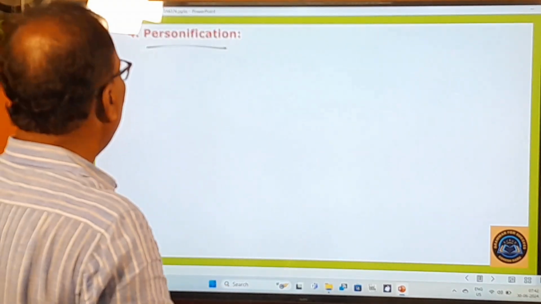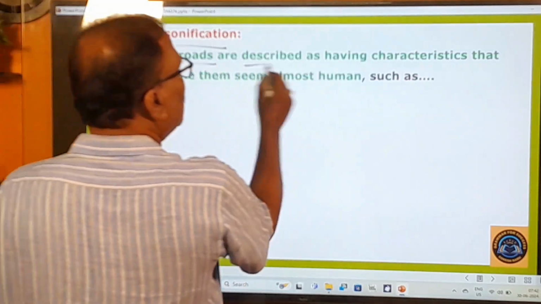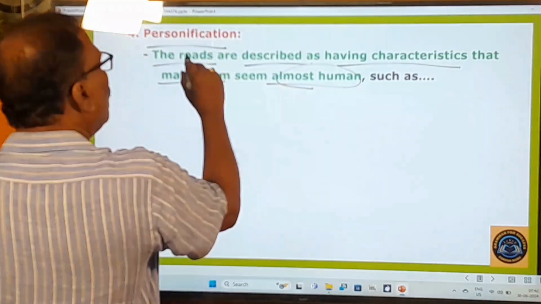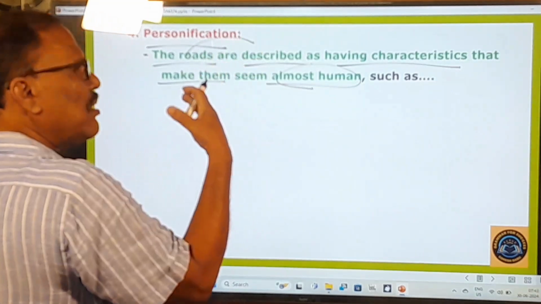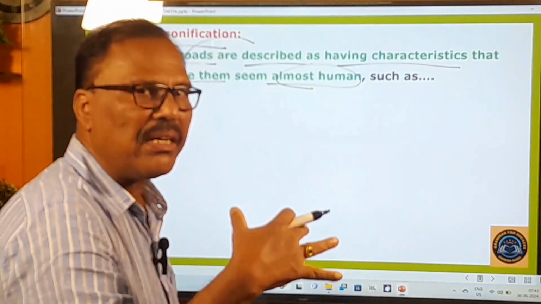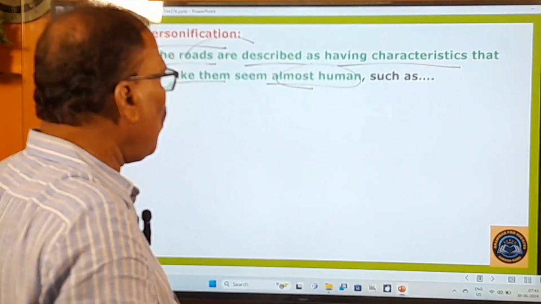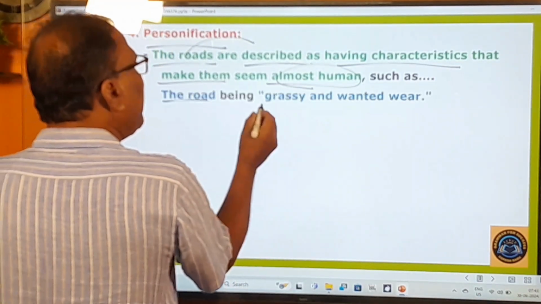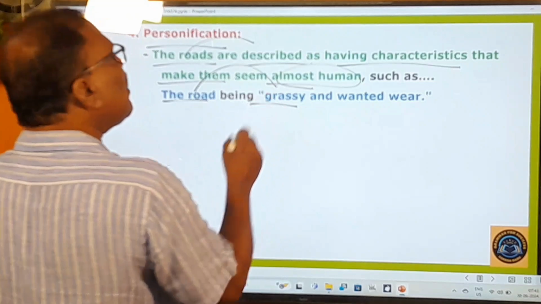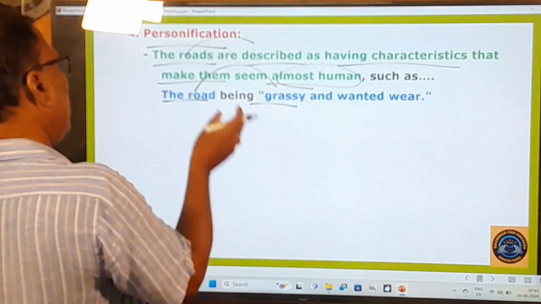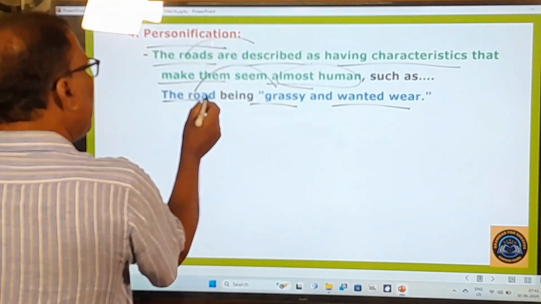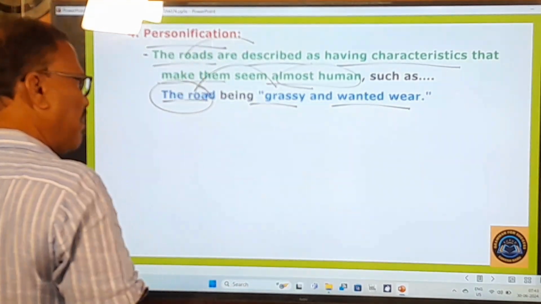Personification is there. Personification: how the roads are described as having characteristics that make them seem almost human. The roads are described as having human characteristics. How? Let us see that here. One example is given here. The road being grassy. The road is covered with grass, as if it is a living being. It is covered with grass and wanted wear. So here, this road is personified in the poem.